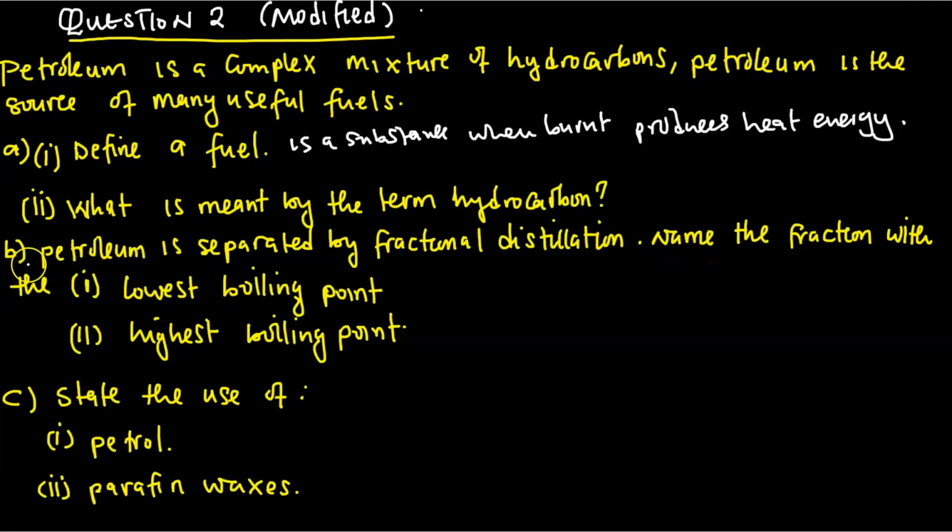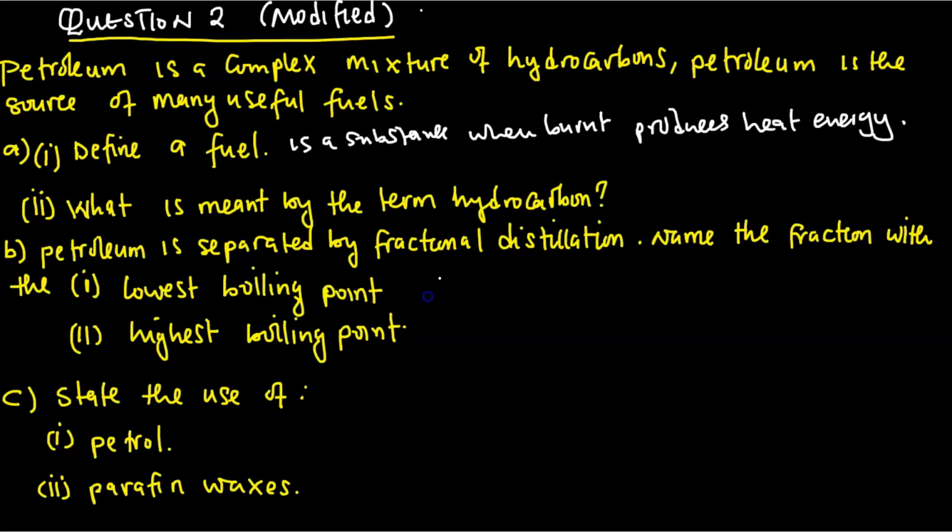Up to B question, the petroleum is separated by fractional distillation. Name the fraction with the highest boiling point. I mean with the lowest boiling point first, then we come to the highest. So the one with the lowest boiling point in the fractional distillation is refinery gases.